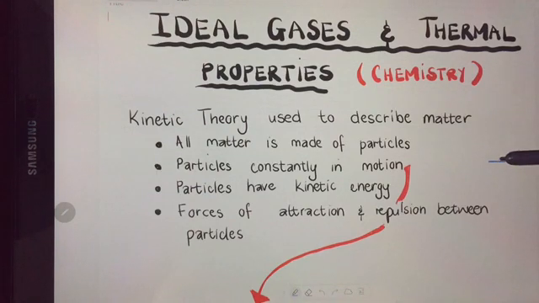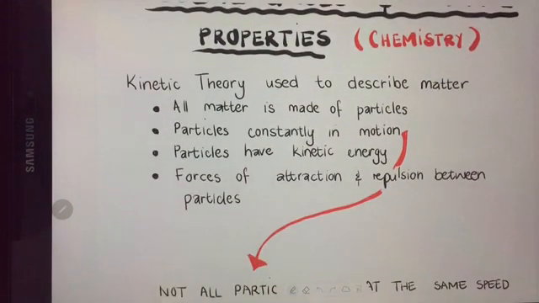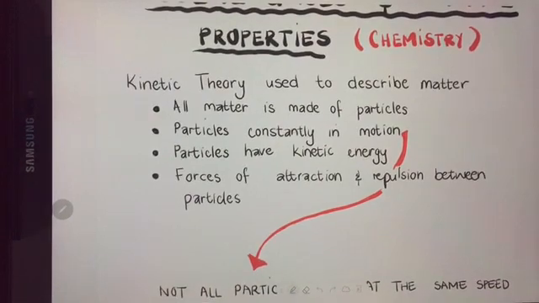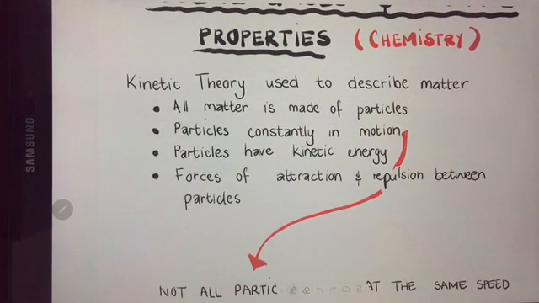So, the kinetic theory is definitely something that you have learned of before, and we can use the kinetic theory to describe matter. And as you all know, according to the kinetic theory, all matter is made up of particles. The particles are in constant motion, which means that the particles have kinetic energy, and there are forces of attraction and repulsion between particles. The forces of attraction are, of course, the forces that keep particles together, and the forces of repulsion will become evident when particles start moving too close together.